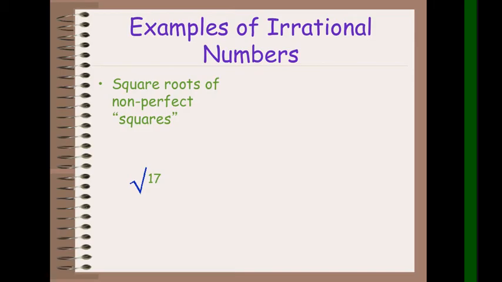Another example, square root of 2 is not a perfect square, so it is irrational. Square root of 3 is not a perfect square, so it is irrational. Square root of 5 is not a perfect square. How about square root of 4? Is it a perfect square? Yes. What is the square root of 4? That is equal to 2. Tama? So, that one is rational.